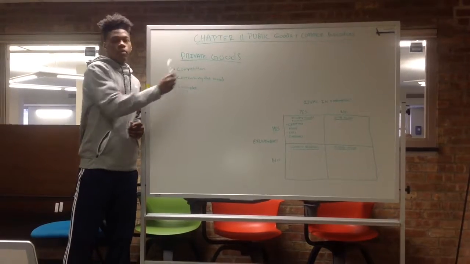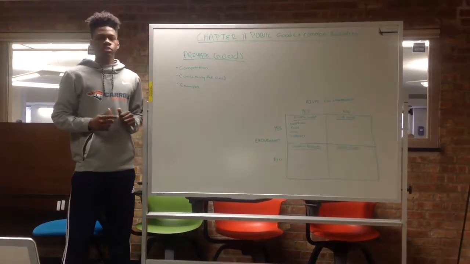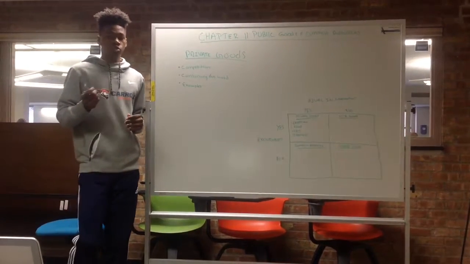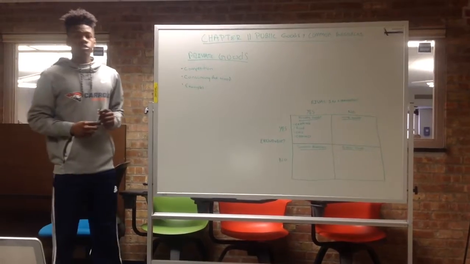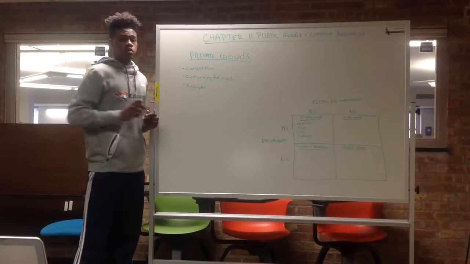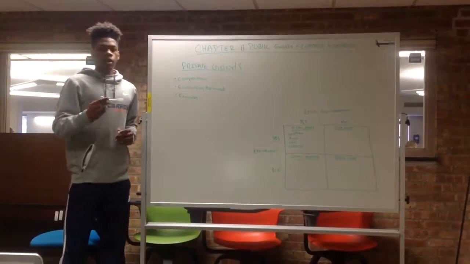So here we're going to talk about private goods. Private goods are products that must be purchased to be consumed, and its consumption by one person prevents another person from consuming it. Private goods are rivalrous and excludable. It's also a competition because one person wants a product that another person also wants. So it's all about competition.